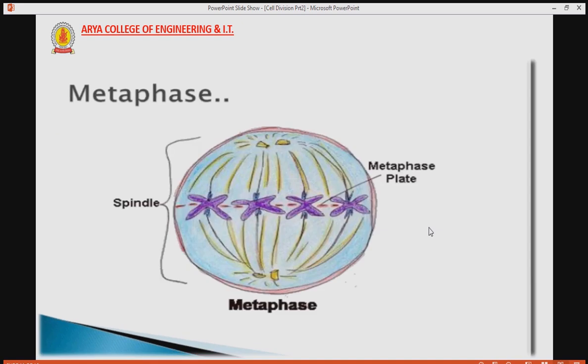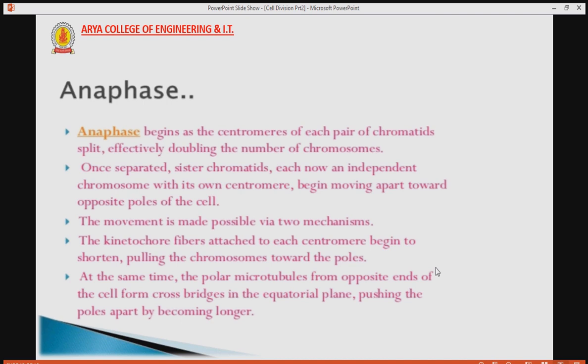So we can say in the metaphase stage, these are the spindle fibers, formed when the centrioles are pulled apart. It is a protein made up of tubulin, called the spindle fiber, and the chromosomes are attached to the spindle fiber with the help of the centromere. The centromere, called the center of the chromosome, drives the chromosome to attach to the spindle fiber. So the centromere is called the driver of the chromosome.